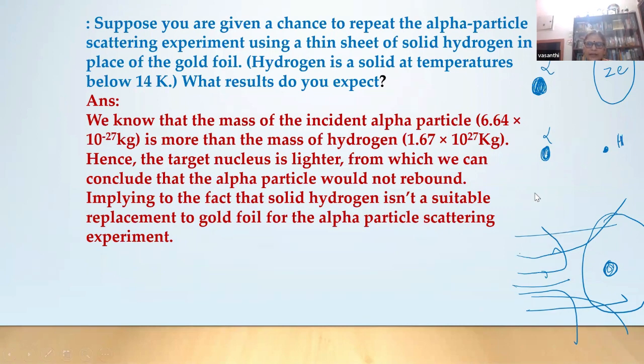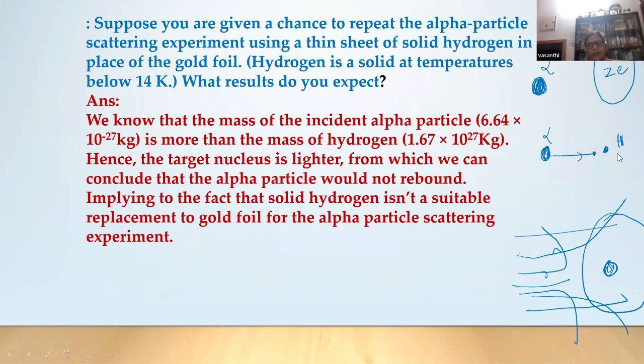Can backward scattering occur? Only because of the backward scattering, on the fluorescent screen, scintillations were observed at exactly 180 degrees. Is it possible if we use hydrogen as a target? It's called the target nucleus. What will happen if the alpha particle is striking like this? It is only because of the force of repulsion between alpha, 2e, and Ze. The repulsive force is very, very high. At the distance of closest approach, it is rebounding in the backward direction.